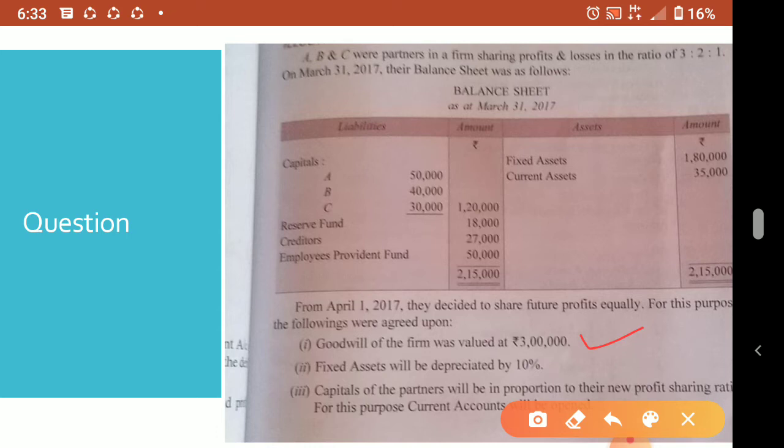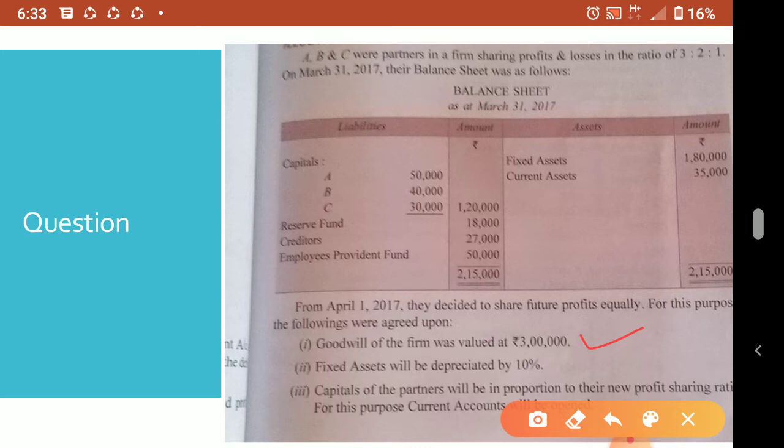So when they want to show the revised values, we have to do it with the old ratio. But I already told you, goodwill you always have to do with sacrifice or gain only. So here we first have to calculate the sacrifice or gaining ratio.